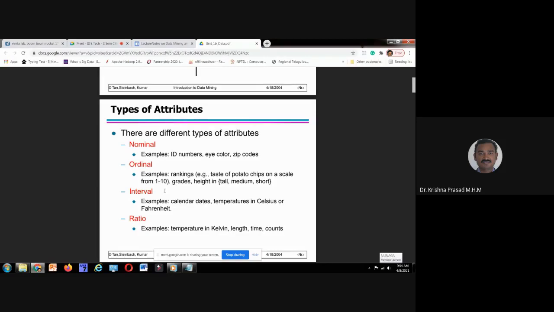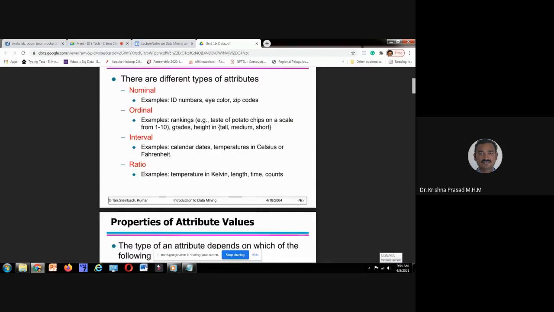If you want to get maximum information, what type of attributes do you require? I need ratio type attributes to get maximum information.